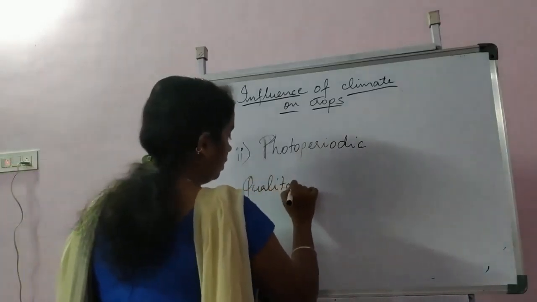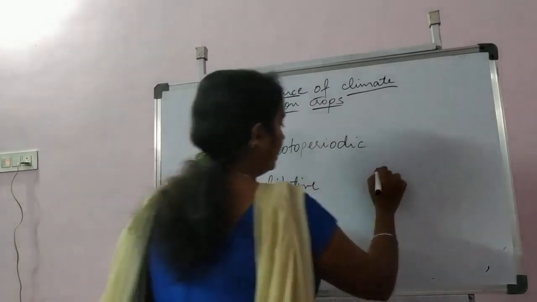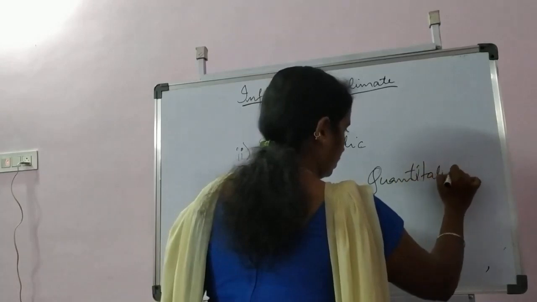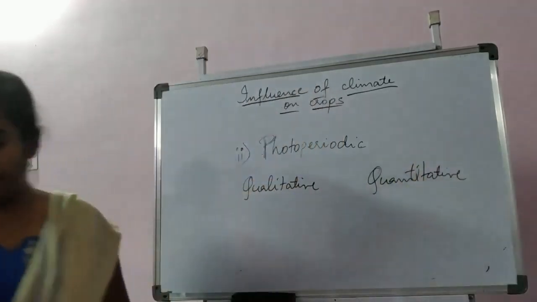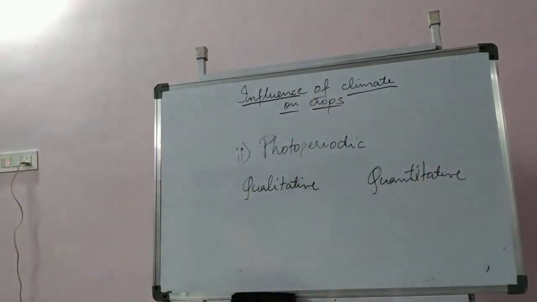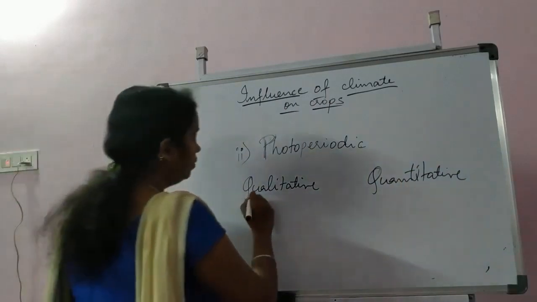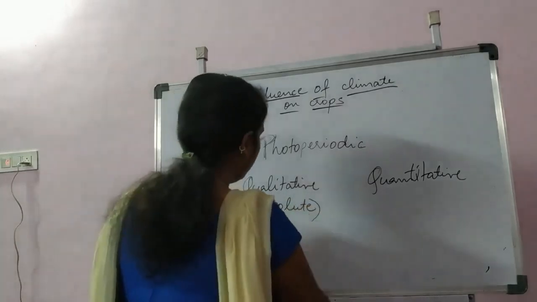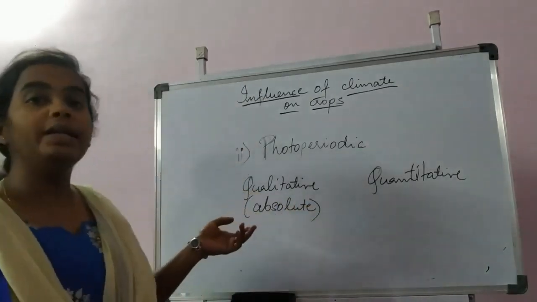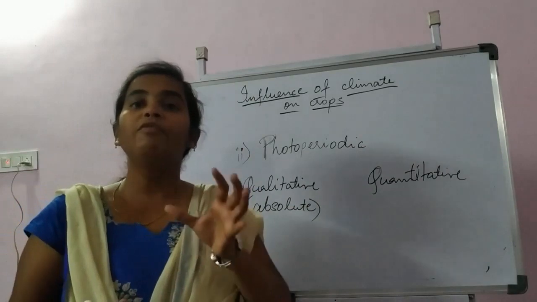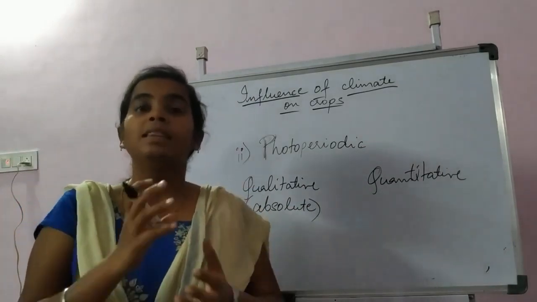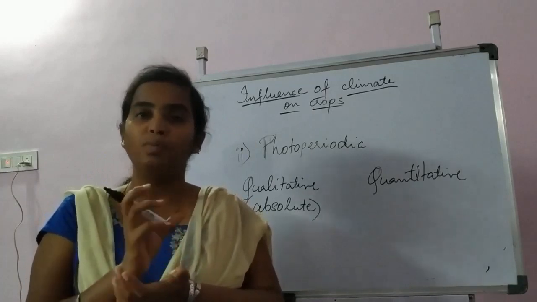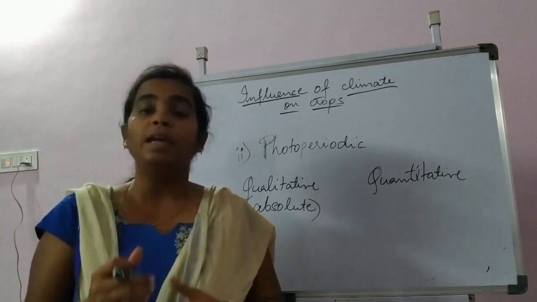Qualitative can otherwise be called absolute requirement. Qualitative means if they are short day plants, they require short days, a particular length of the day, for their flowering.